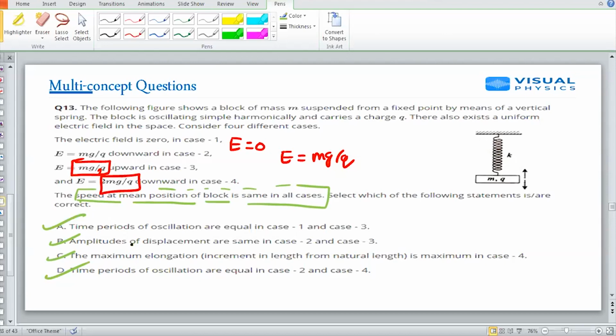No electric field, my speed at the mean position is not changing. So if speed is not changing, energy is not changing. If energy is not changing, then amplitude, frequency, and time period will not change. Only due to that external force, the mean position of the mass will change. So this was the concept. Keep that in your mind. Next.